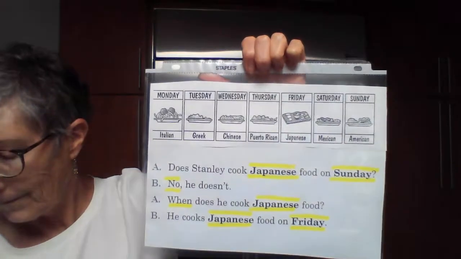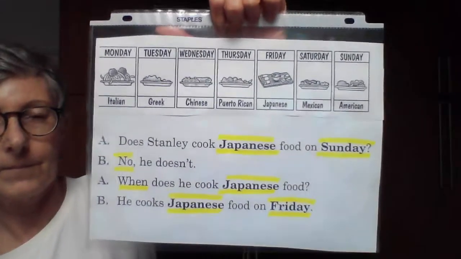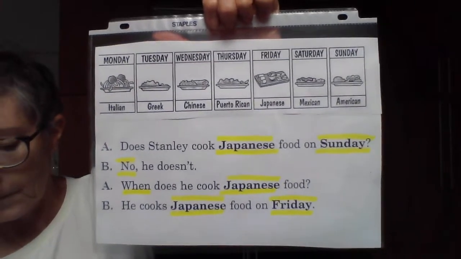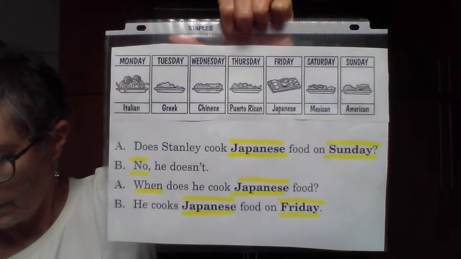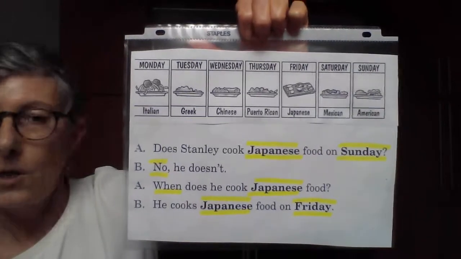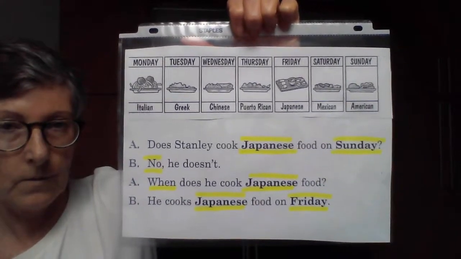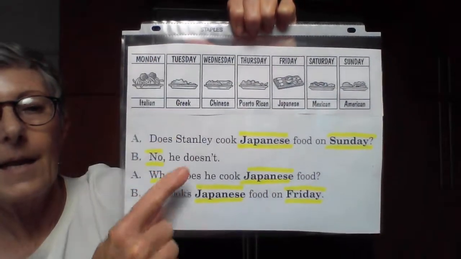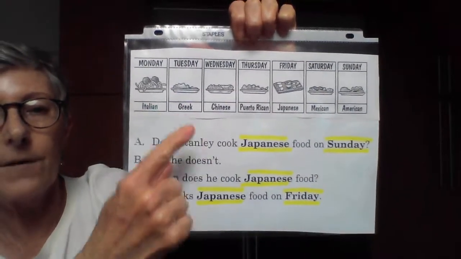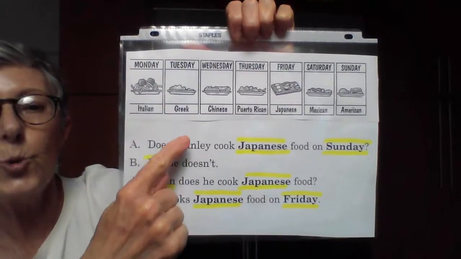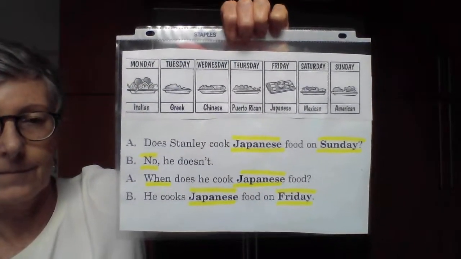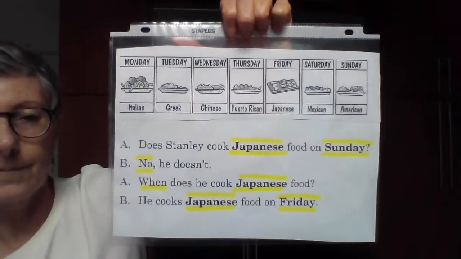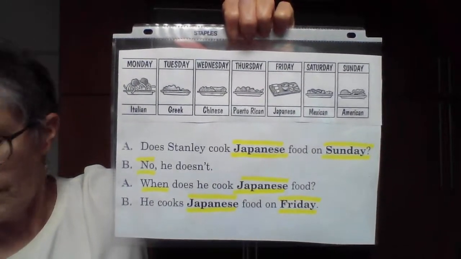Answer these questions. You will hear the correct line after you speak. Does Stanley cook Greek food on Thursday? No, he doesn't. When does he cook Greek food? He cooks Greek food on Tuesday. He cooks Greek food on Tuesday. Does Stanley cook Mexican food on Monday?